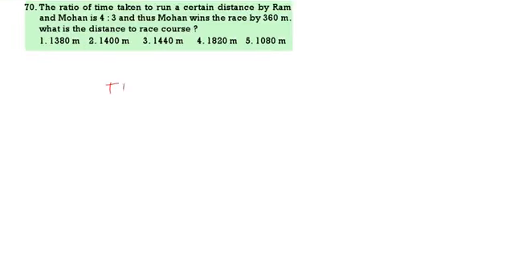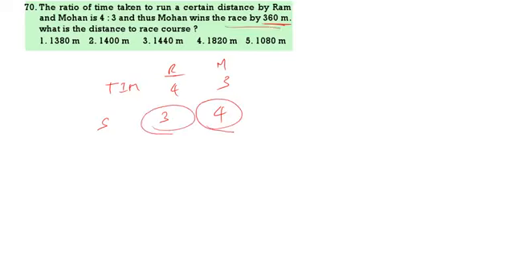Next. The ratio of the time taken to cover a certain distance by Ram and Mohan is 4:3. Then speed will be in the ratio 3:4. Ram wins the race by 360 meters. That means when Ram is covering 4 kilometers, Mohan covers just 3 kilometers, and Ram wins the race by 360 meters.